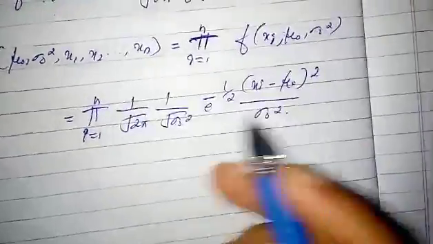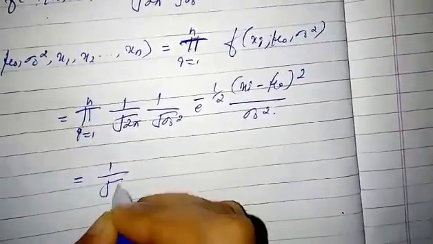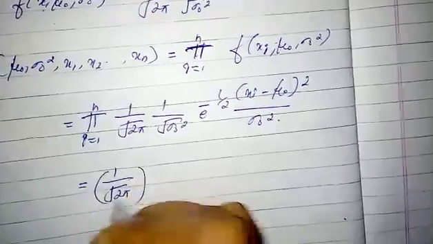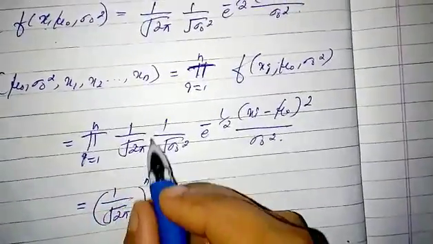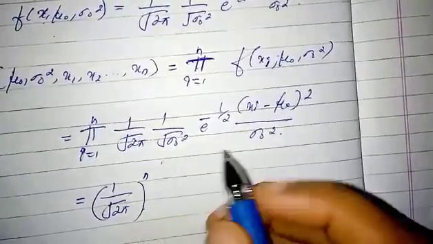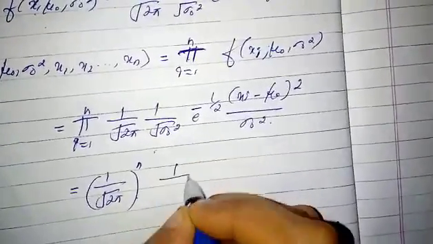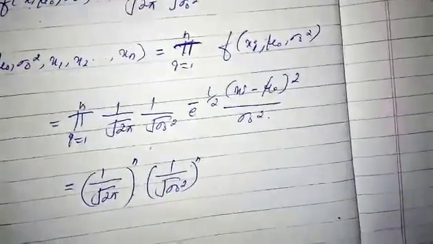Then you can write this product as 1 by square root of 2 pi whole power n, then the second term 1 by square root of sigma naught square whole power n.